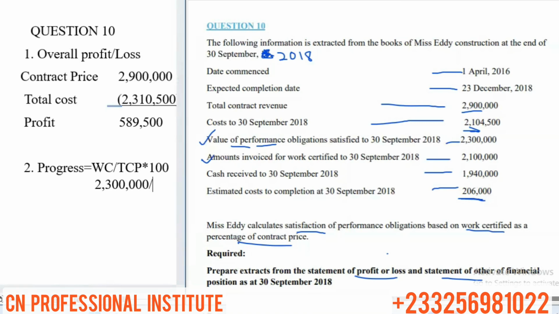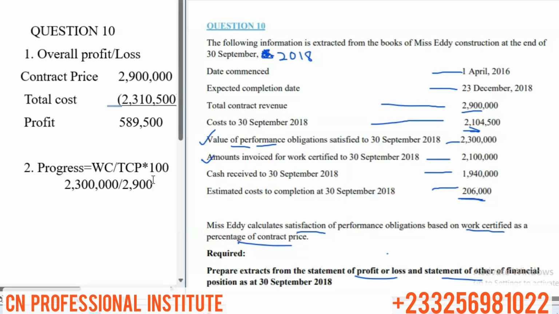Then divided by what's the total contract price? The total contract price is there in the question, total contract revenue, 2,900,000. So we just divide the two.